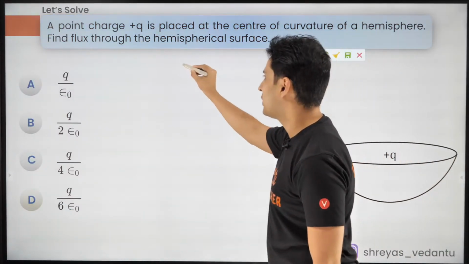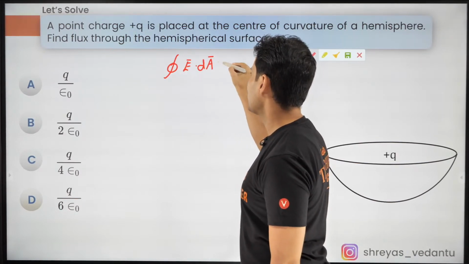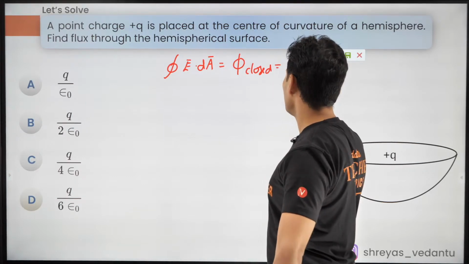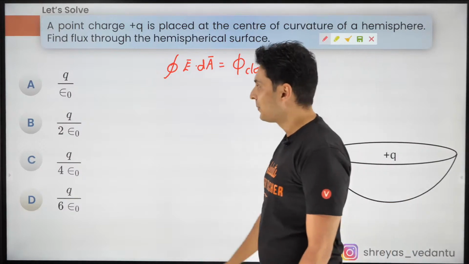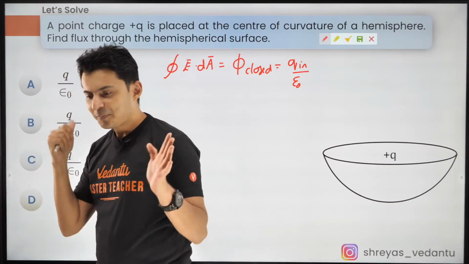I'll just write Gauss's law. The total flux, integral of E dot dA, through a closed surface is Q in by epsilon naught. Come on, think about it. What is the answer? Some of you are saying B, yeah, B only.